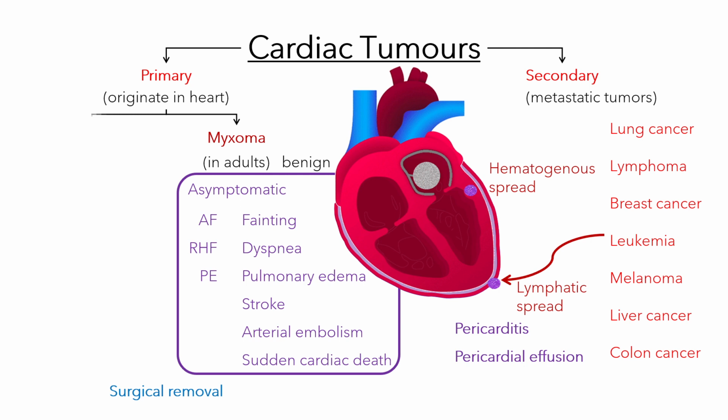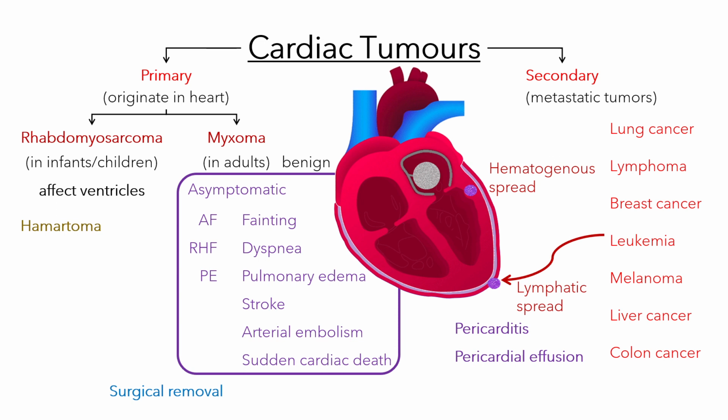The most common primary cardiac tumor in infants and children is rhabdomyosarcoma. These benign tumors usually affect the ventricles and are best considered hamartomas rather than true neoplasms. Hamartomas result from the abnormal formation of normal tissue. These developmental masses also frequently occur in children with tuberous sclerosis, a genetic disorder that causes non-cancerous masses to form